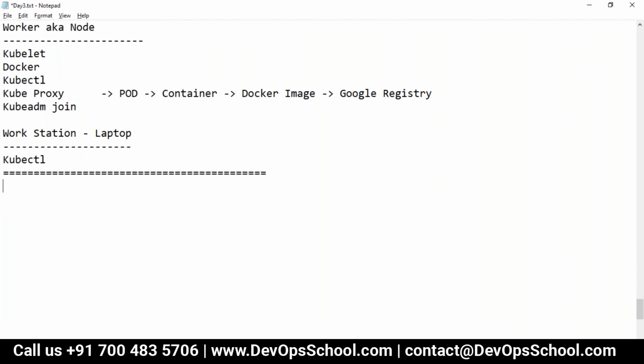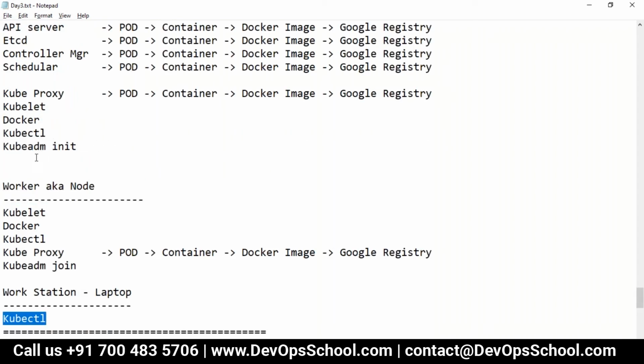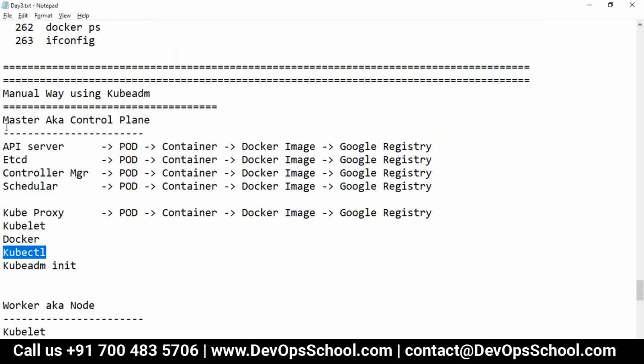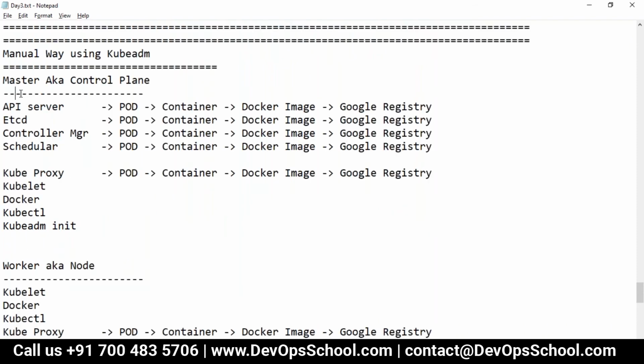I will have two machines, one for the master, one for the worker. But if I see that workstation only needs a kubectl. So kubectl is there in the master also and the worker also. So you can make the worker also a workstation and the master also a workstation.